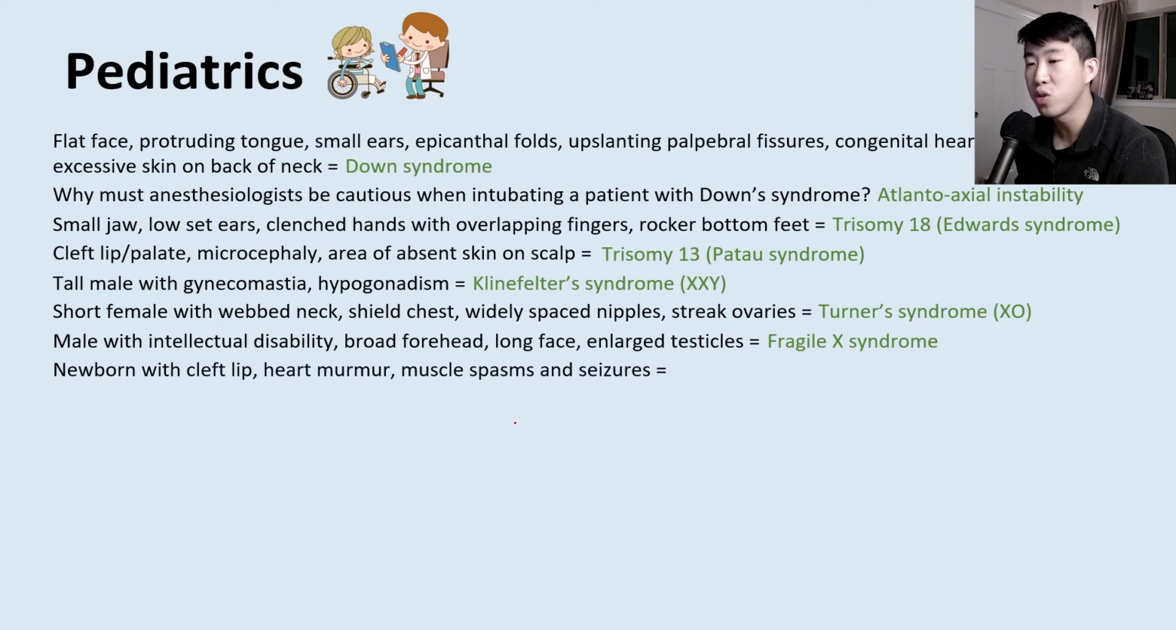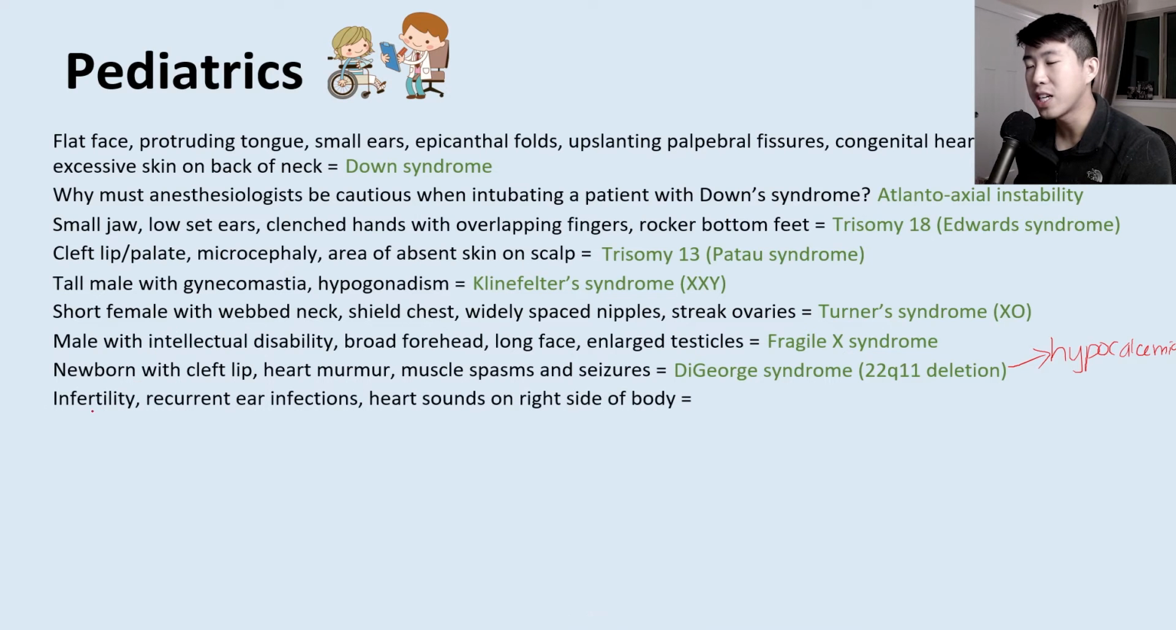Next, we have a description of a newborn with a cleft lip, a heart murmur, muscle spasms, and seizures. And this is describing DiGeorge syndrome or a 22q11 deletion. And the reason they have muscle spasms and seizures is because they have profound hypocalcemia.